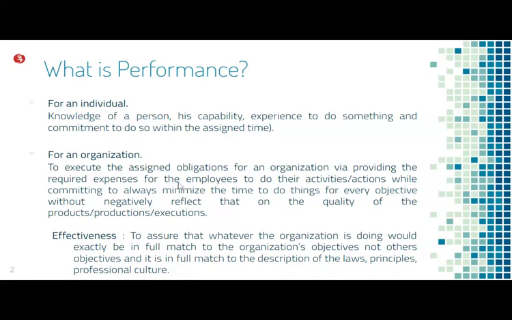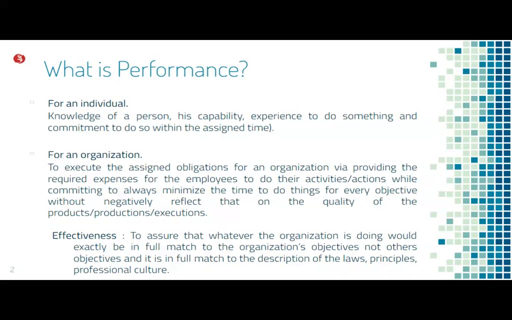For an organization, performance is to execute the assigned obligations, providing the required expenses for the employees to do their activities and actions, while committing to always minimize the time to do things for every objective without negatively reflecting on the quality of the product, production, and executions. So basically, organizations have their performance to achieve assigned obligations within stipulated expenses for their employees.